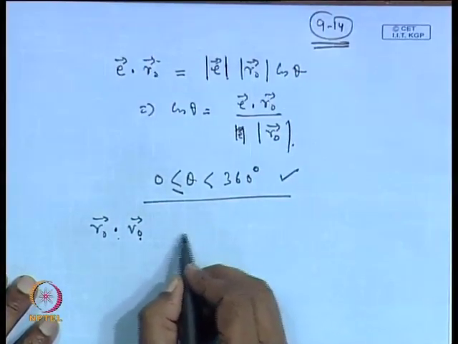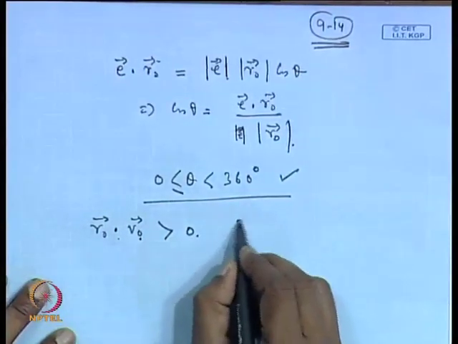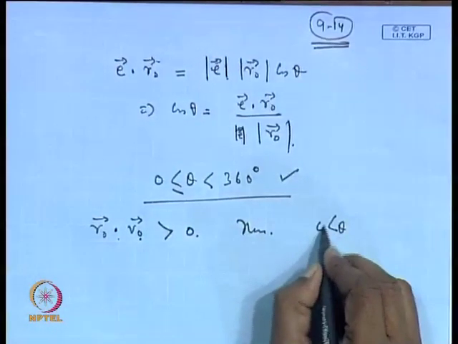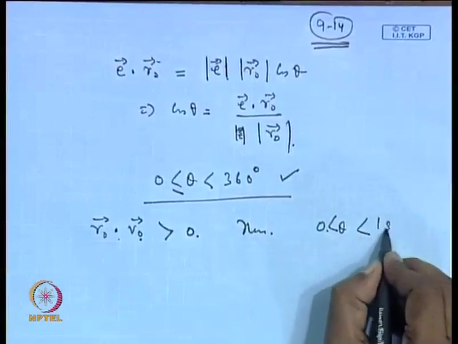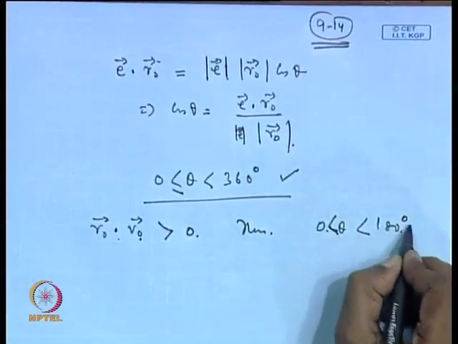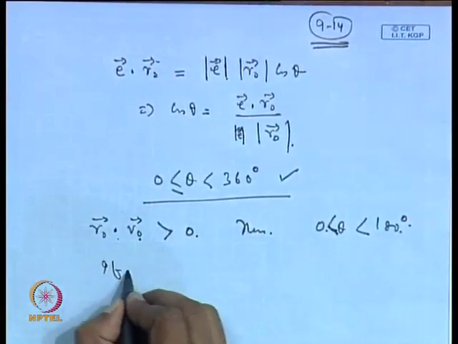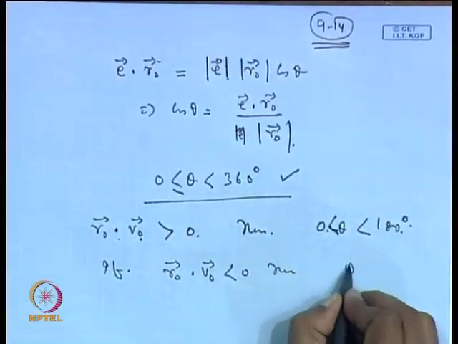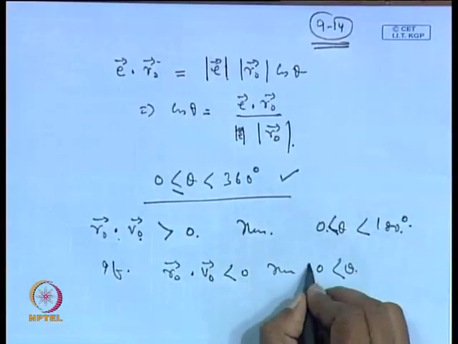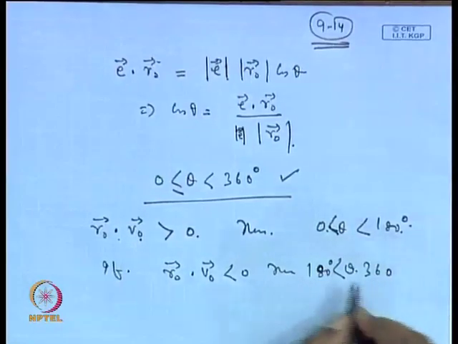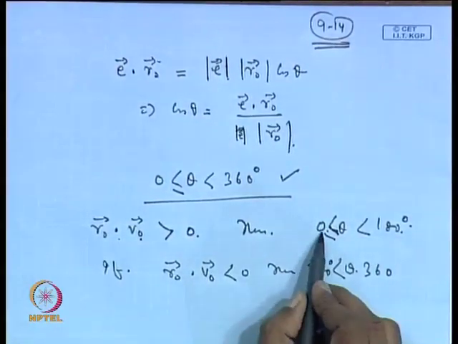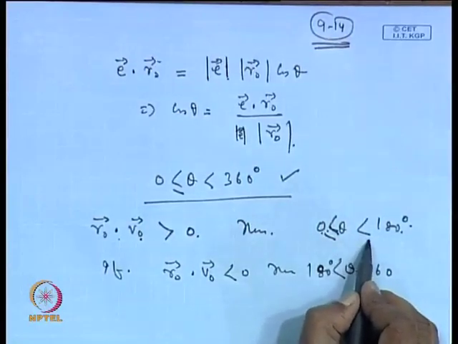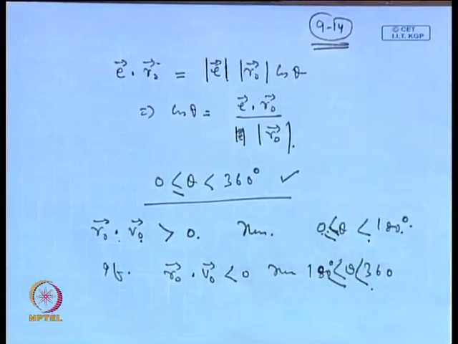If r dot v dot is greater than 0, then theta is lying between 0 and 180 degree. And if r dot v dot is less than 0, then theta will be lying between 180 degree and 360 degree. So, we can put the boundary here like this, if we write 0 here, and go up to this place, and from here to here we can write like this.